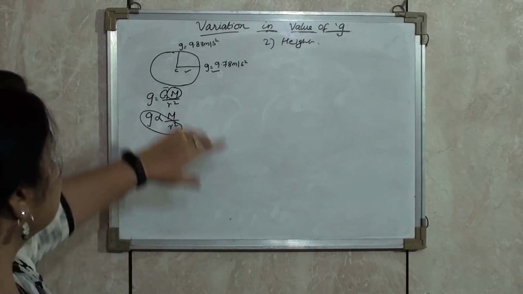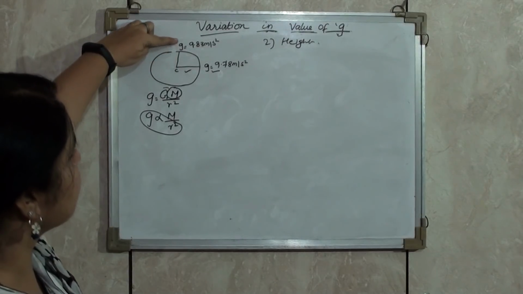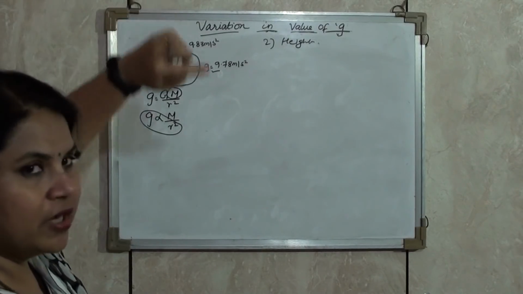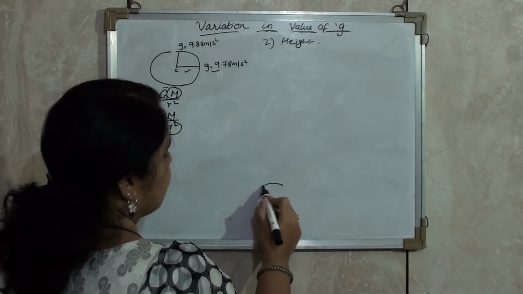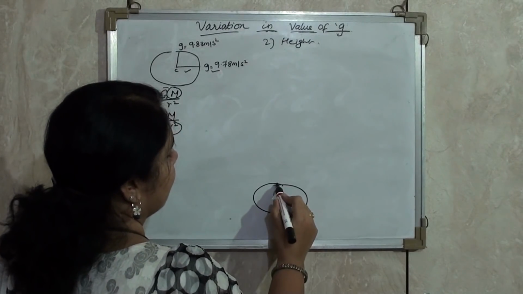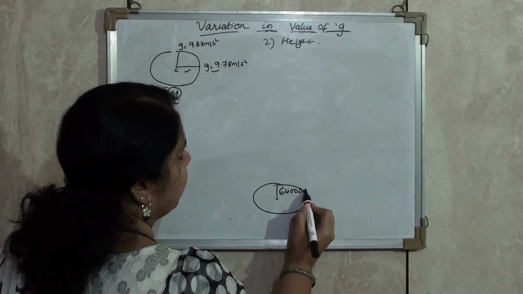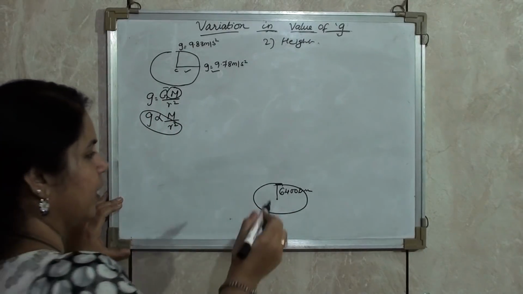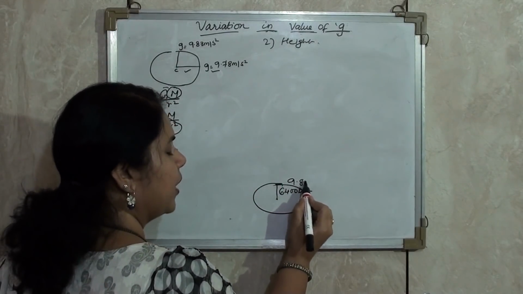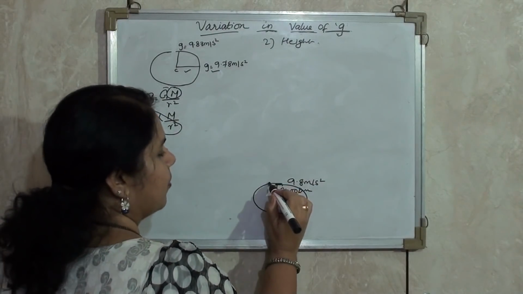As we go above the surface of the height, the radius keeps on increasing. Now as the radius keeps on increasing, the value of G decreases. Now if I represent earth, the radius of the earth is 6400 km. And if I am standing over here, the acceleration due to gravity acting on me is 9.8 meter per second square. Same way, if I talk about Mount Everest.